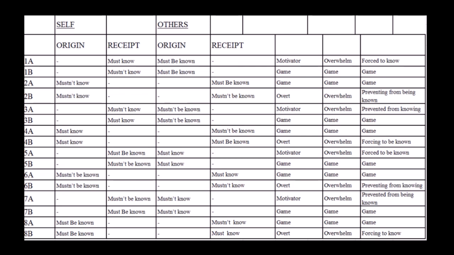This is because TROM therapy aims to unravel the postulate failure cycle so as to alleviate the trauma and upset caused by this series of compulsive games and overwhelms. Think of it this way. If you get lost going from point A to point B to point C, then the way back would be from point C to point B to point A. So take a look at the very top of the chart where you are being forced to know. You will now see that the next line of the chart is you resisting your opponent's must be known postulate with a must not know postulate. That is what was happening before you were overwhelmed.